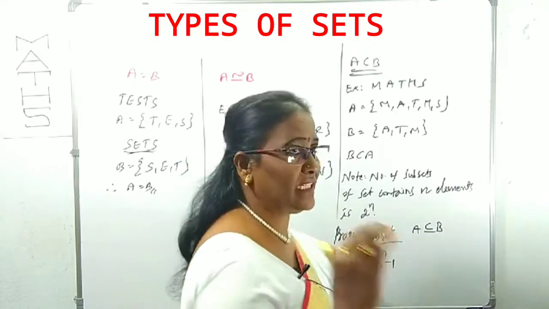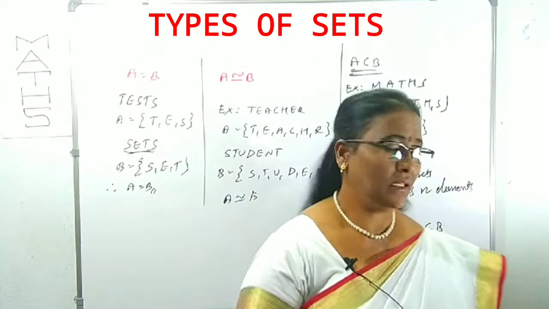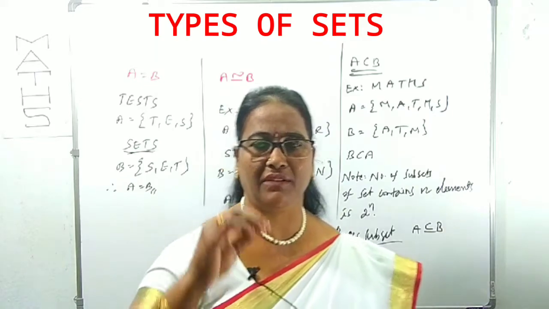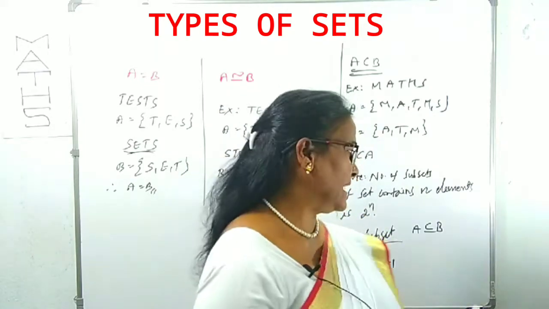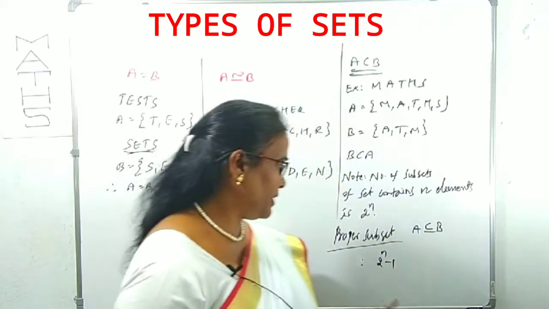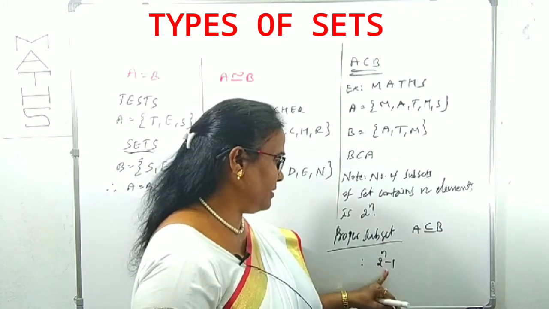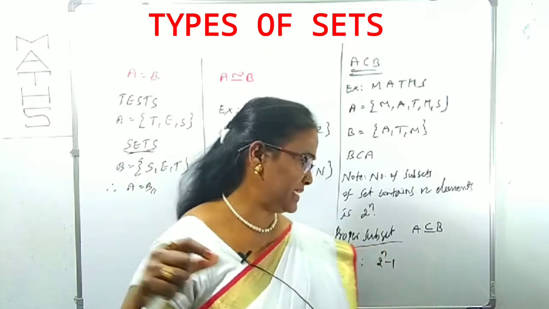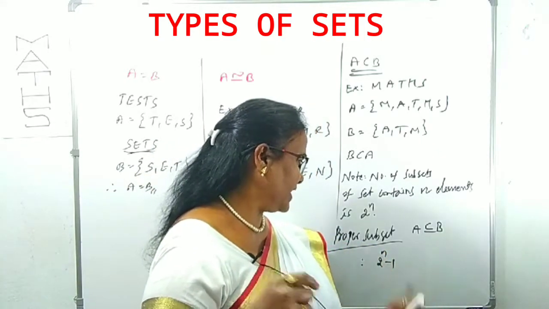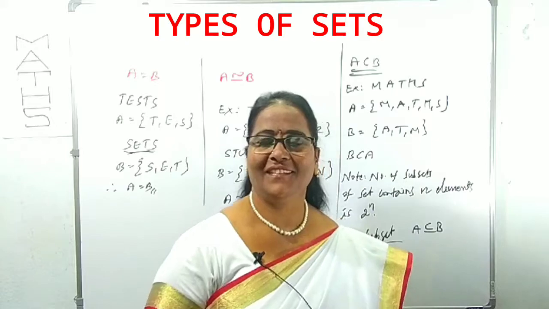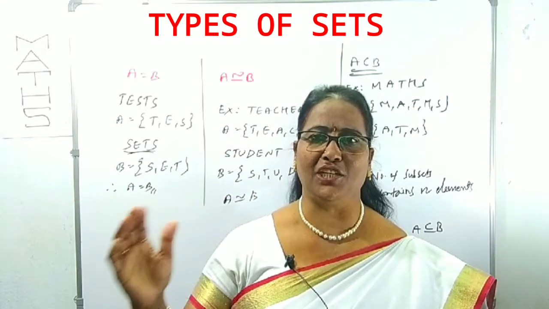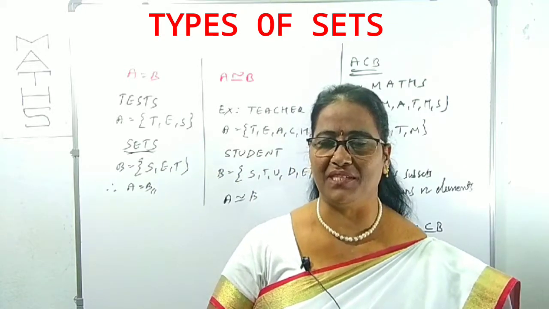Sorry, except that set. What is a proper subset? Every subset is a proper subset except the equal set. Thus the number of proper subsets we can form is 2 power n minus 1. Means what? The same set is there, so you have to remove that one set. That is 2 power n minus 1. A proper subset is where every element of A belongs to B, but A is not equal to B.